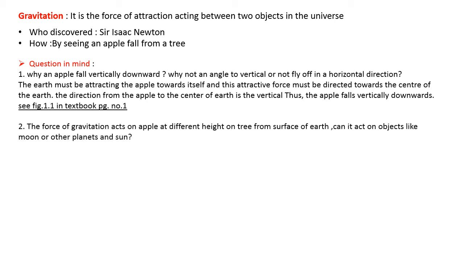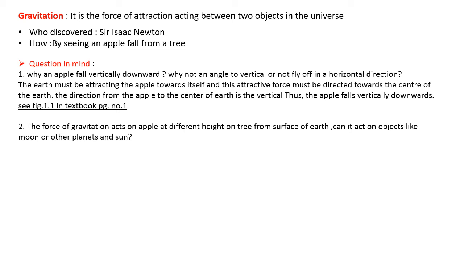The second question you got in mind is: does the force of gravitation act on an apple at different heights on a tree from the surface of earth? Can it act on objects like the moon or other planets and the sun? Now the second question is coming to mind. Now the apple, he found out why it falls vertically down, everything clear.